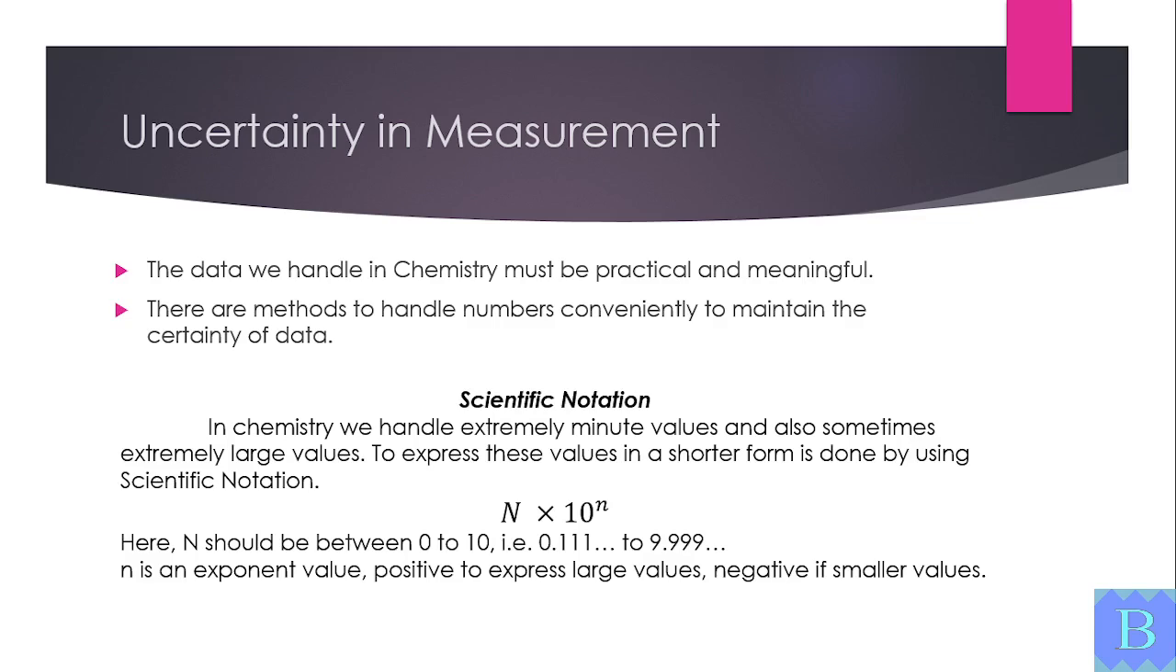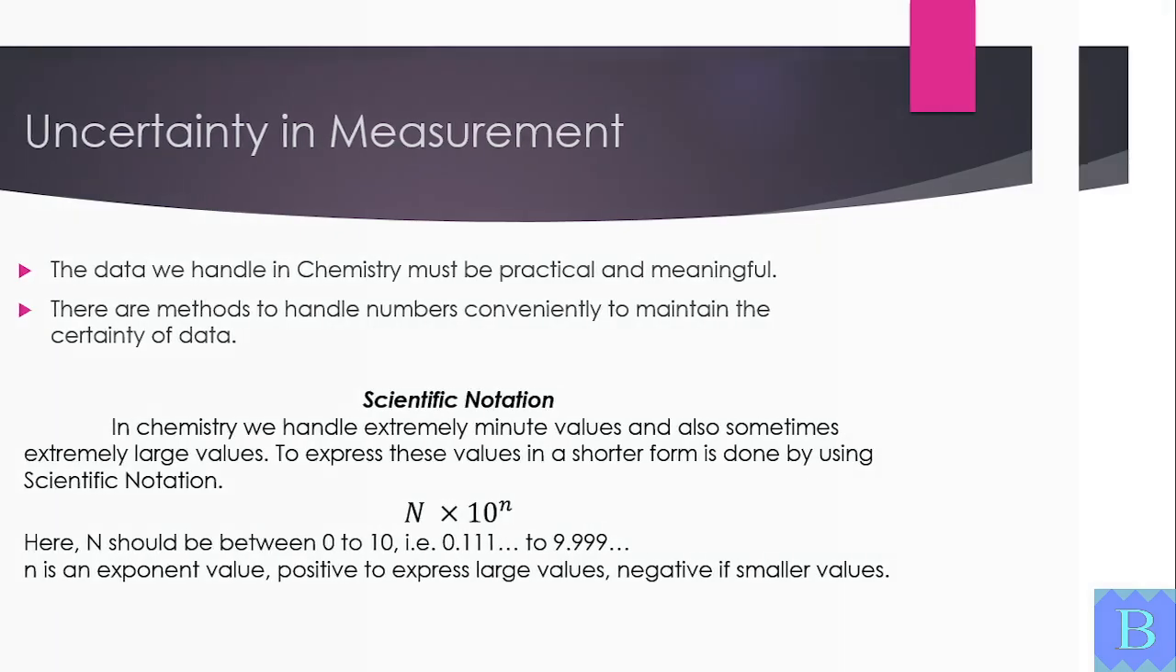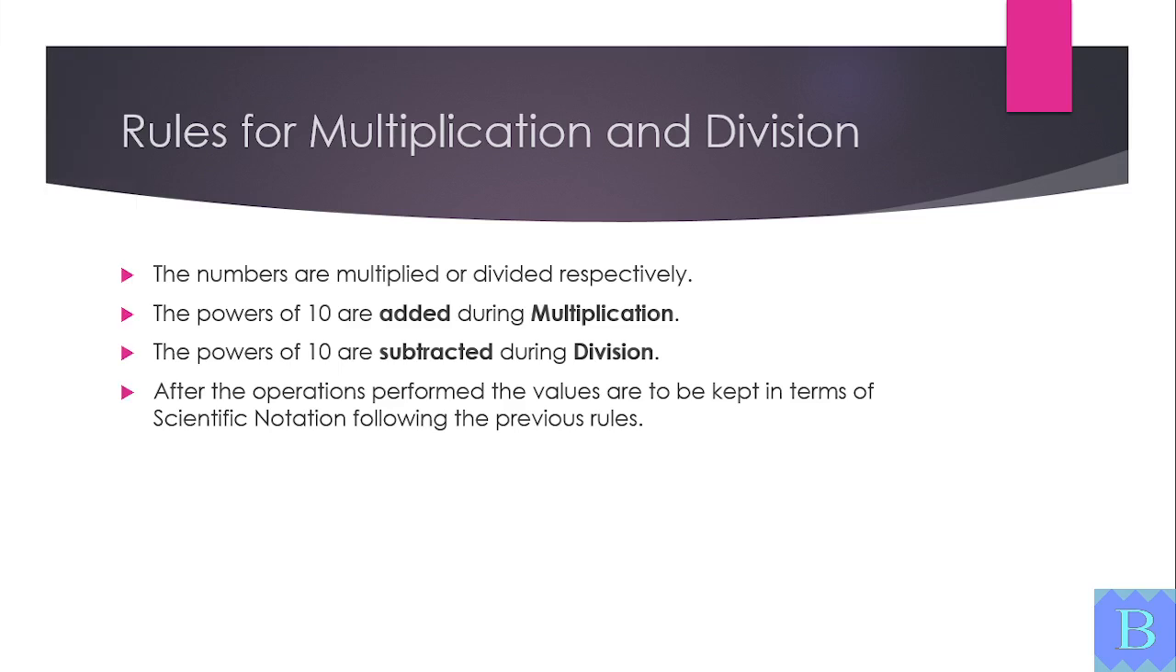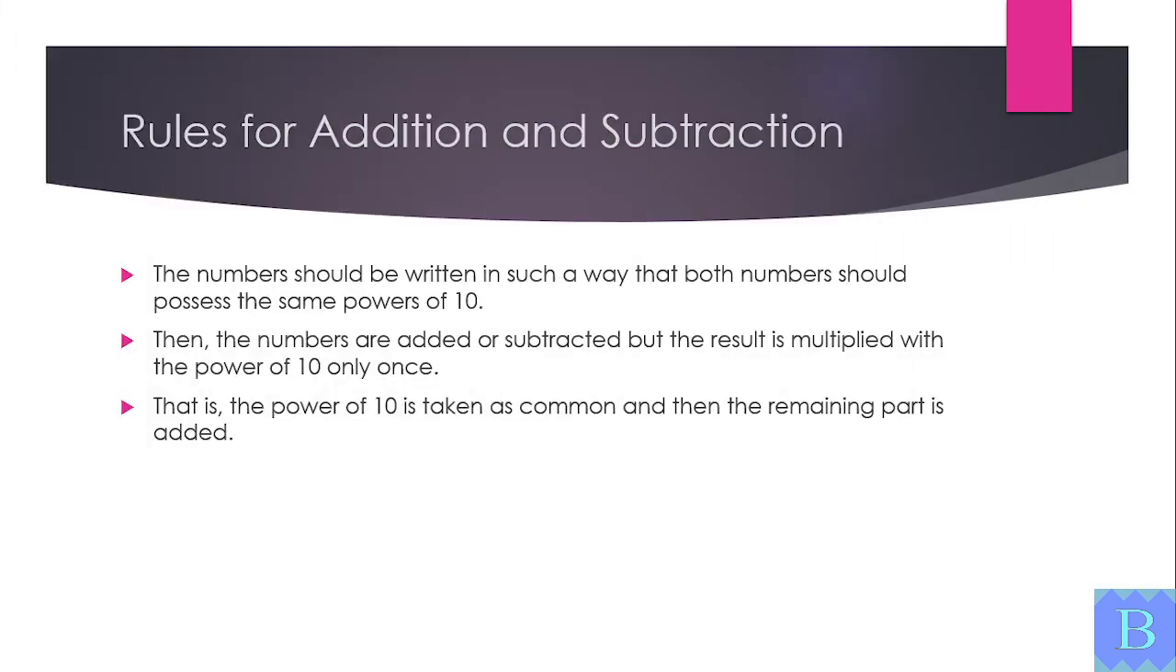Let's learn the rules for arithmetic with scientific notation. In multiplication, we multiply the numbers and add the powers of 10. In division, we divide the numbers and subtract the powers. In addition and subtraction, we first make the powers of 10 equal, then add or subtract the numbers.